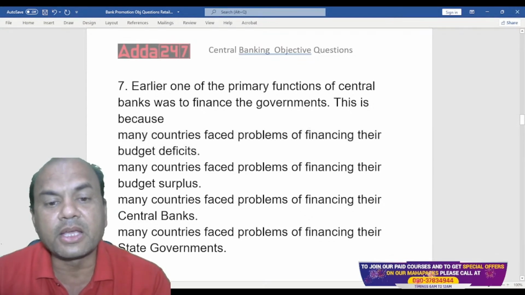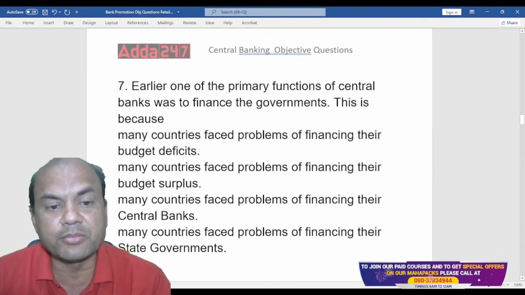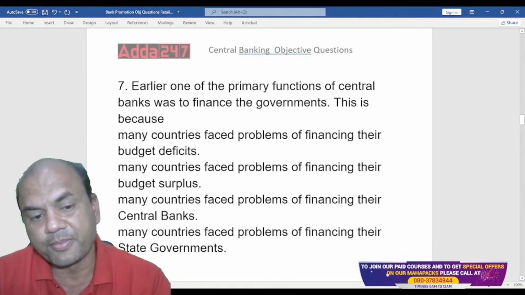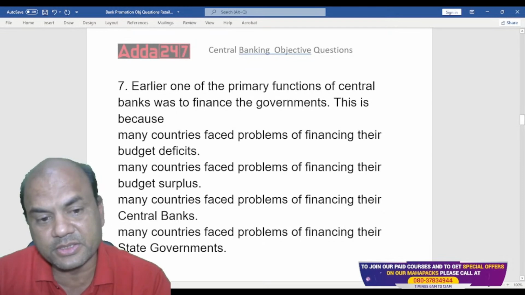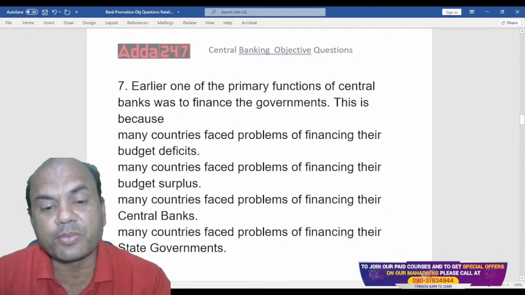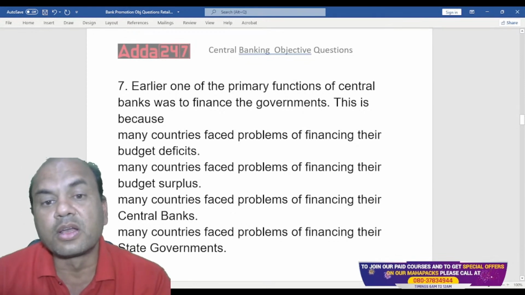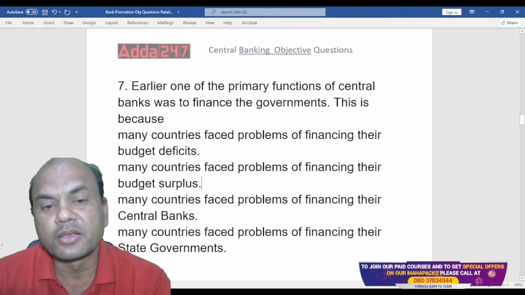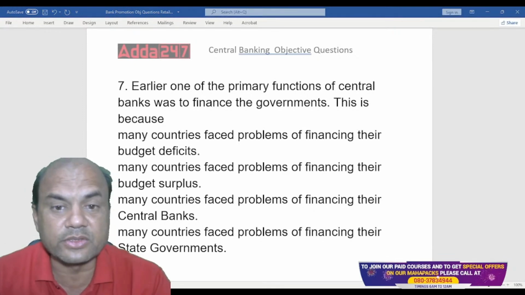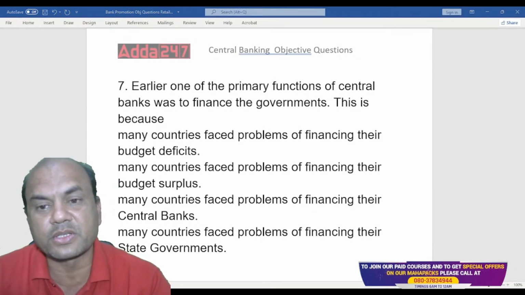B, many countries face problems of financing their budget surplus. C, many countries face problems of financing their central banks. D, many countries face problems for financing their state governments. What do you mean by government? Do you mean state government or central government? If you can answer this, you'll immediately be able to answer this question also.